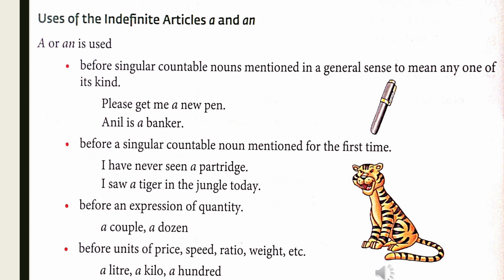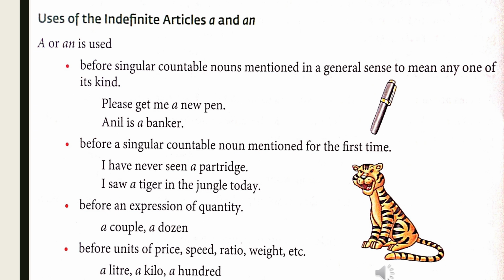Secondly, we can use a or an before a singular countable noun mentioned for the first time. If we are mentioning a singular countable noun for the first time, we can use a or an before it. For example, I have never seen a partridge. I saw a tiger in the jungle today.